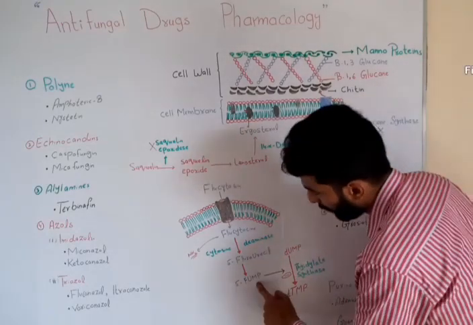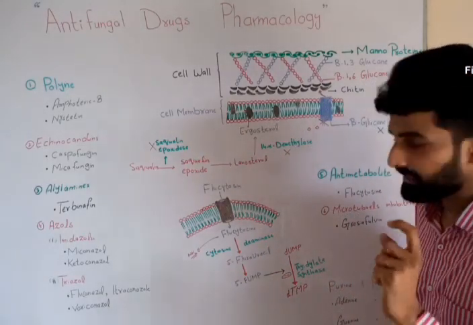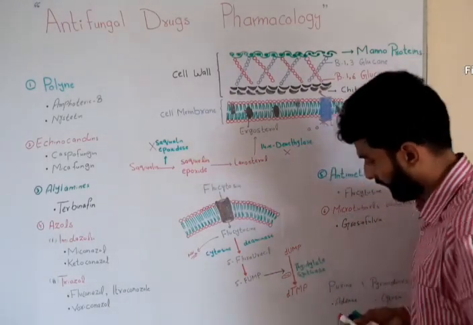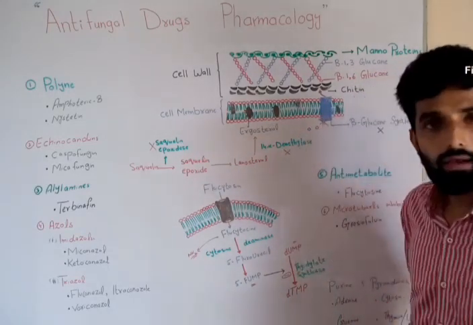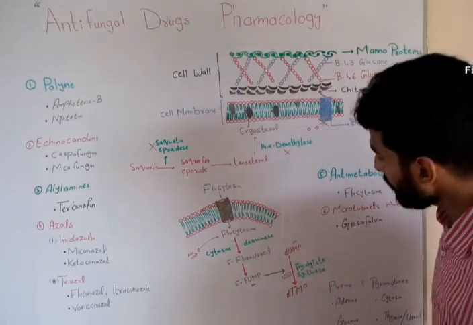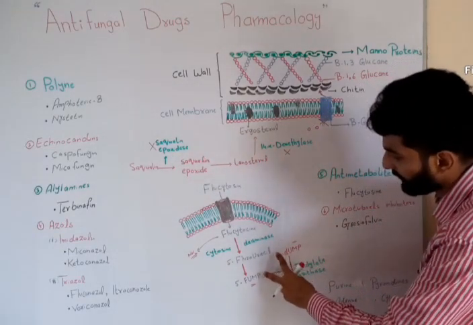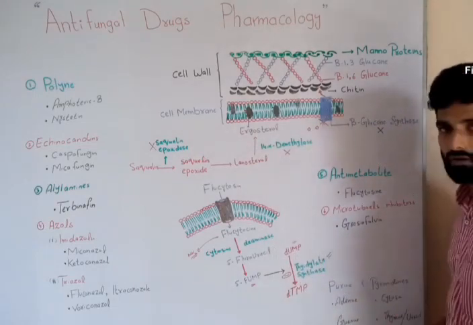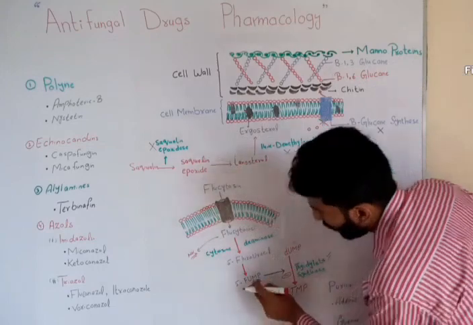This 5-fluorouridine monophosphate exactly resembles uridine monophosphate in its structure. Now what will happen? There will be a competition between both of these substrates for this enzyme.